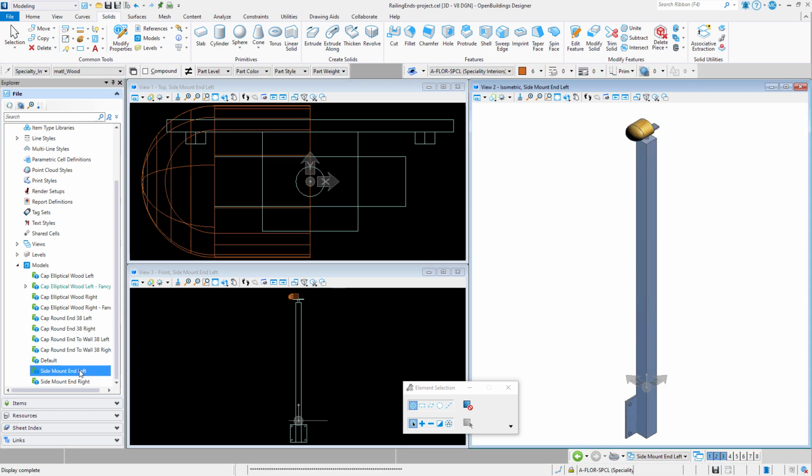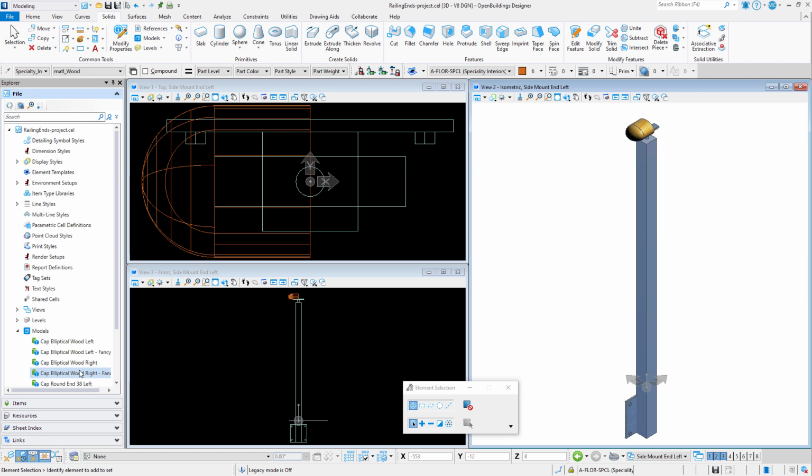And finally, I have also created a more elaborate end condition that includes the post in order to have more control over the ends of the handrail. This would be used in place of a start or end post. So now that we have some end conditions, we are almost finished with our kit of parts. We just have posts left to cover, and then we will start assembling some railings.